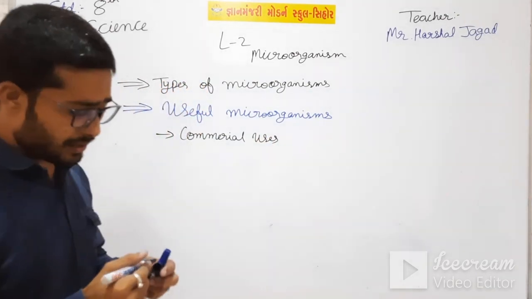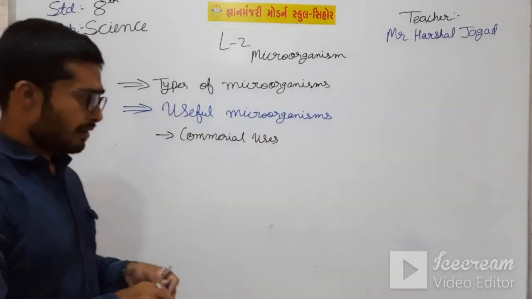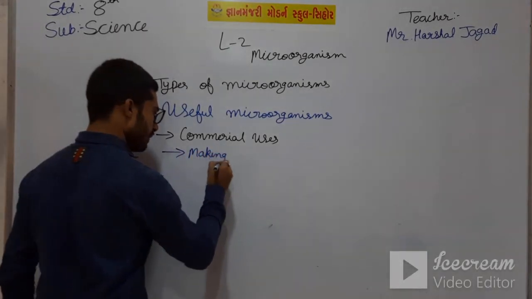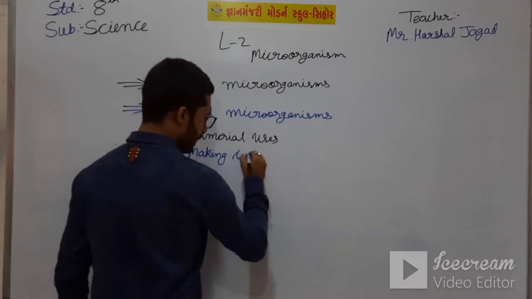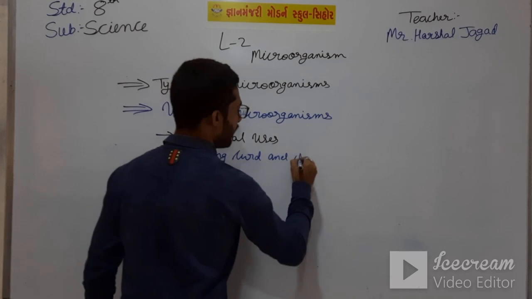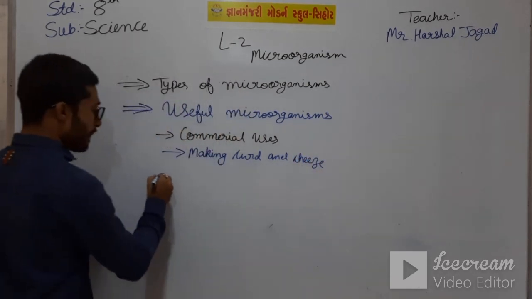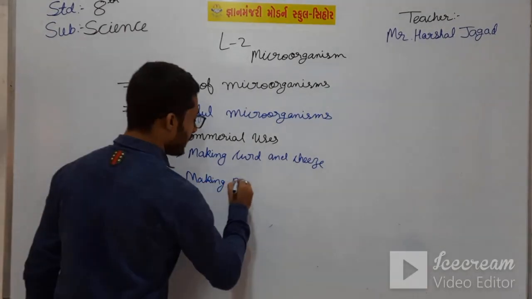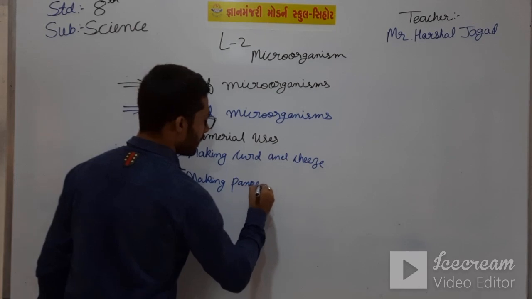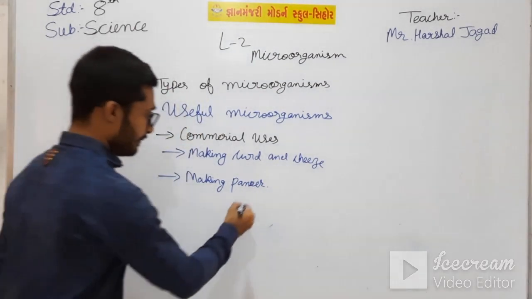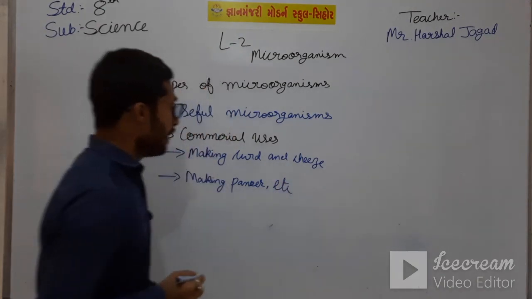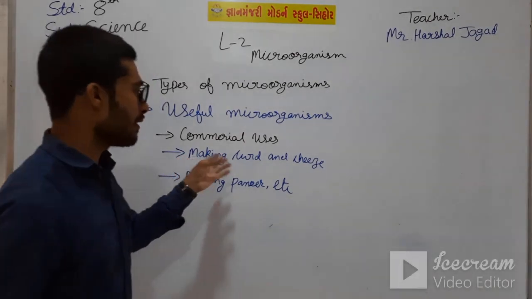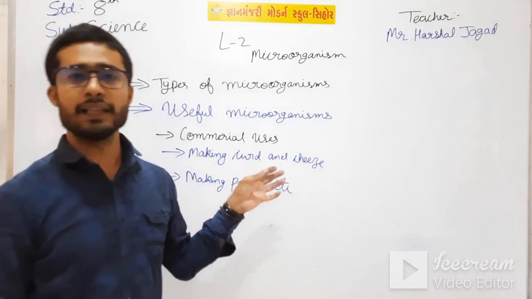In commercial uses, we have seen that they are used for making curd and cheese, making paneer and etc. In commercial uses of microorganisms, we have seen this type of making curds, cheese, and paneer and etc.